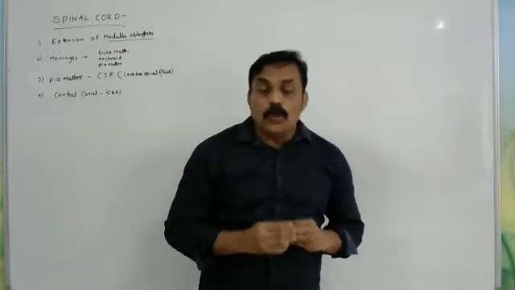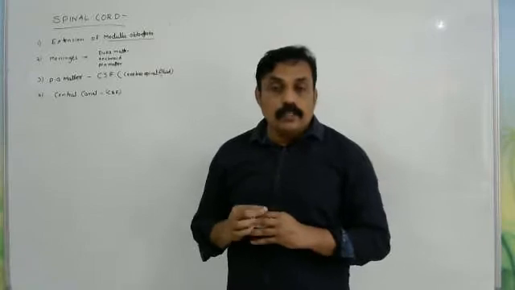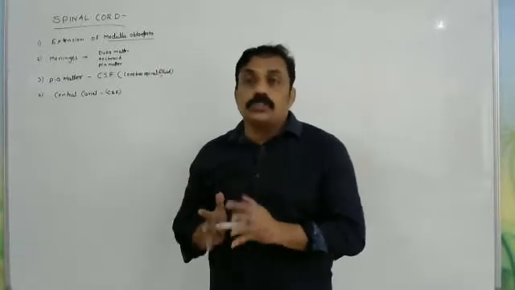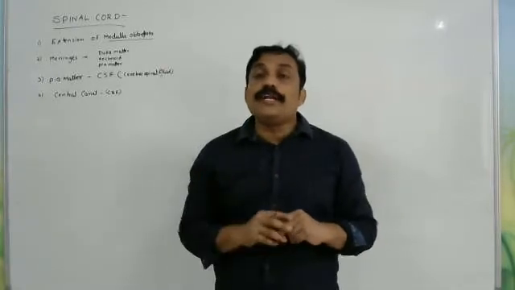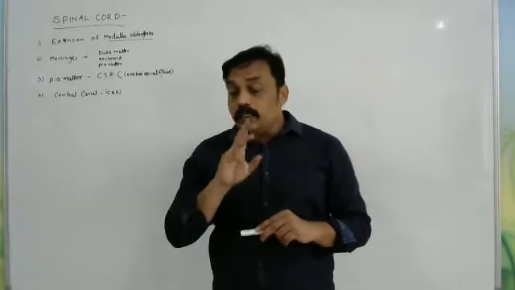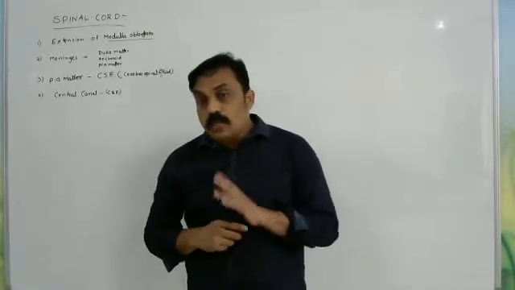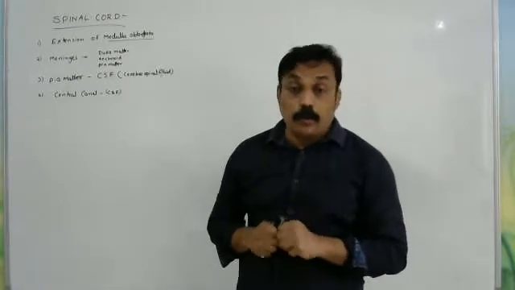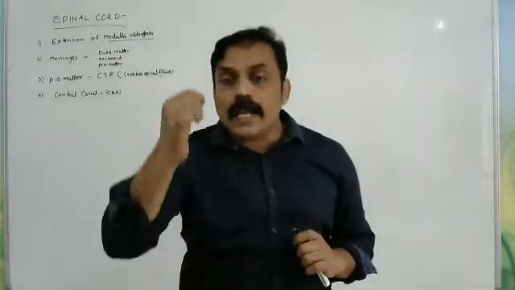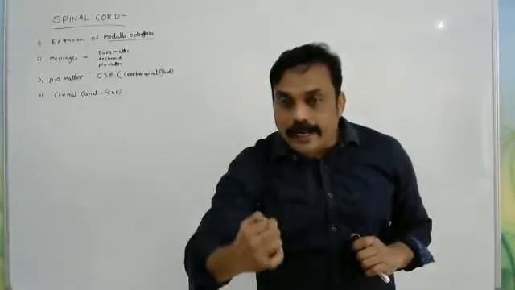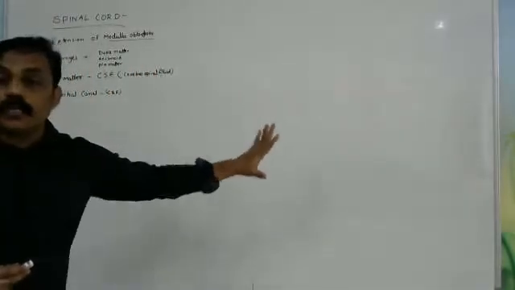Already we know the main advantages of cerebrospinal fluid. It protects from external shocks and jerks. Second, it provides nutrients to the spinal cord and brain. And third, it transports hormones also. So these are the three functions of cerebrospinal fluid. In the spinal cord, cerebrospinal fluid passes in the central canal, the middle canal. I will show later where the central canal is located in the spinal cord.